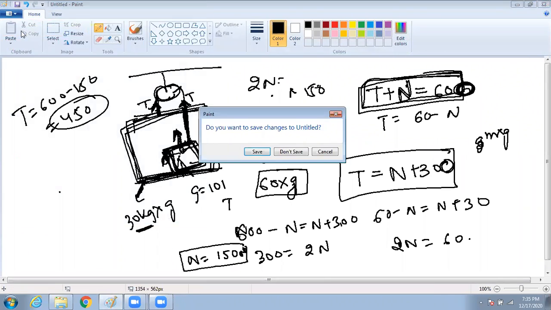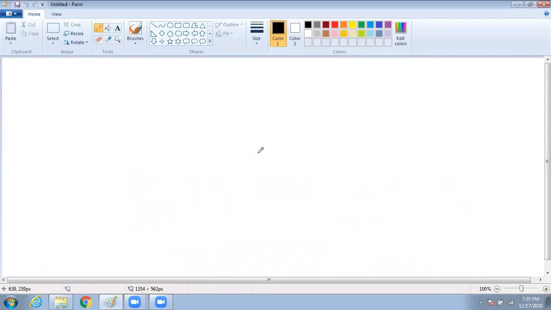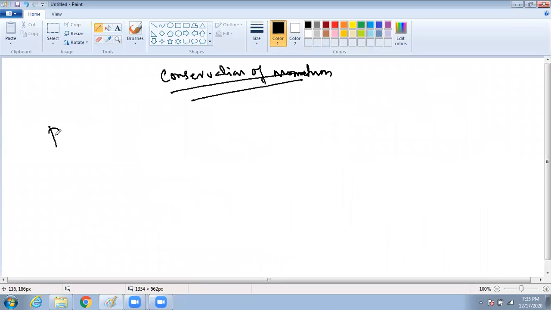So now we will start with another topic called conservation of momentum. What is momentum? Momentum is given by mass into velocity. If I say you have a football and a cricket ball,